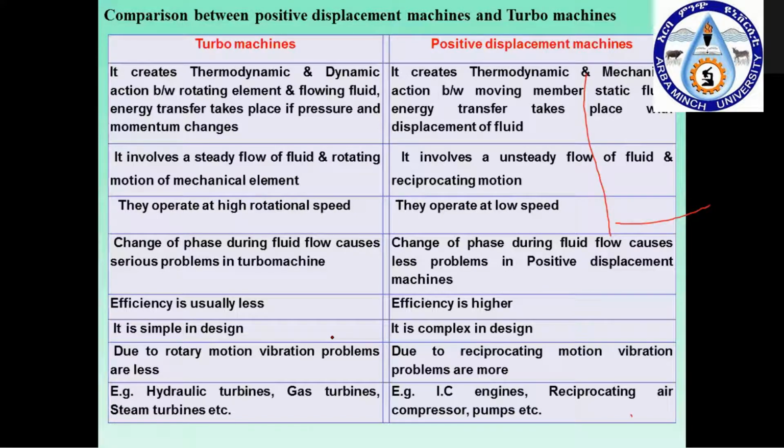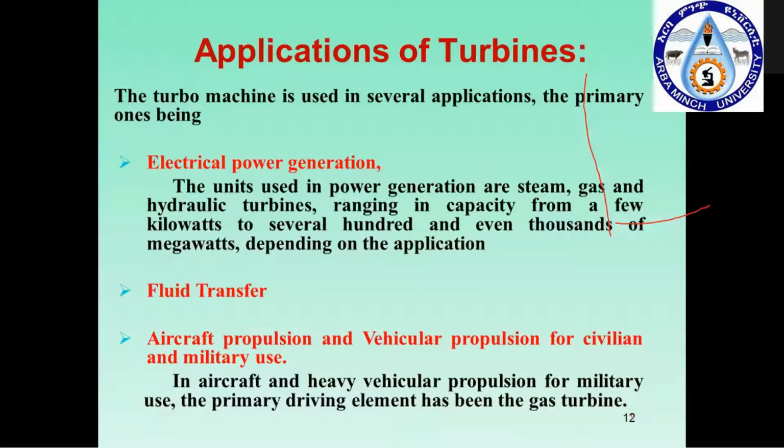The examples for turbo machines are the turbines, and again the fans and blowers. And the examples for positive displacement machines are IC engines and reciprocating air compressors, and some pumps which use a different kind of motion except rotation. The displacement action which is used for working processes, that machine is called a positive displacement machine. Okay, and again you can see the applications of turbines.